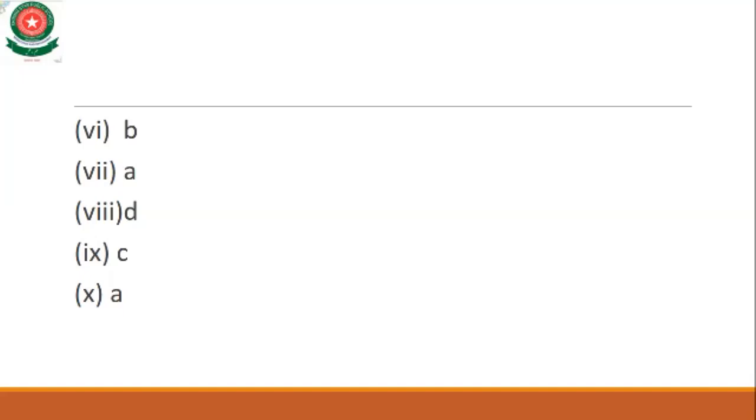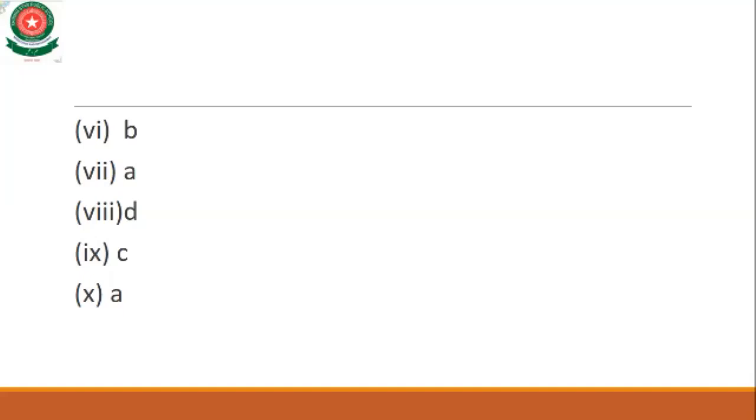The 10th MCQ is the last MCQ. Which statement is correct? Option A, DNA has instructions for making protein. B, protein has instructions for making DNA. C, both of these. And D, none of these. So MCQ number 10, option A is the right answer. DNA has instructions for making the protein.